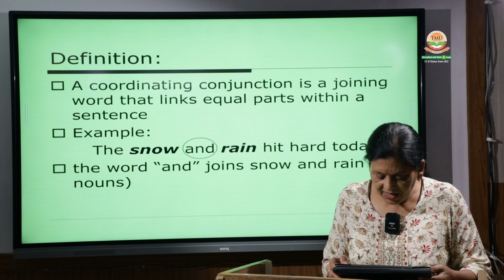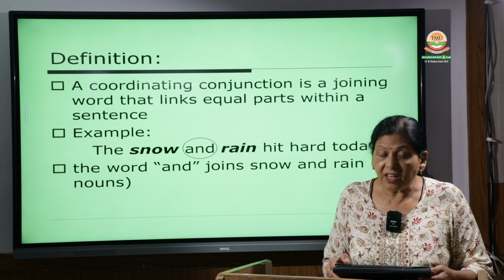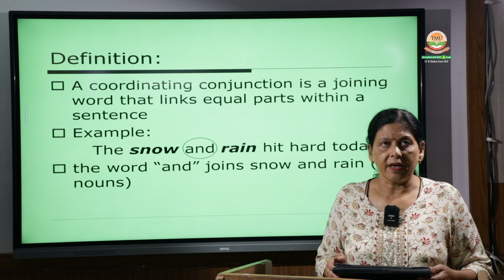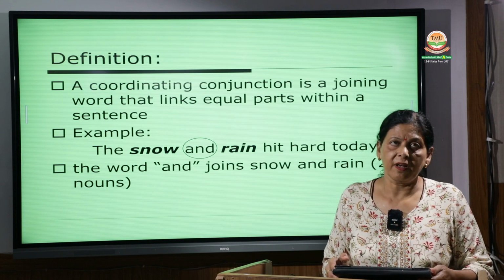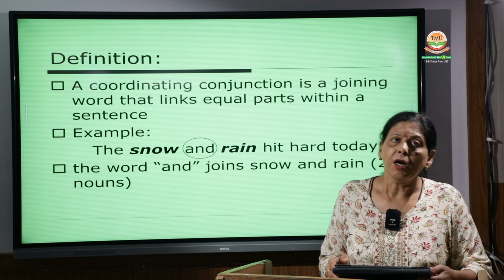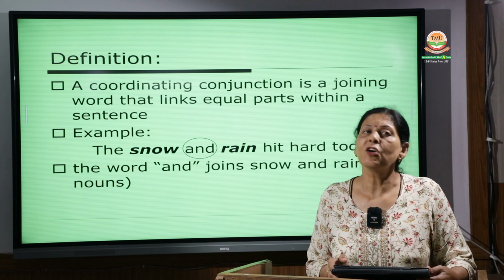Example: the snow and rain hit hard today. The lunch and the dinner both were delicious today.